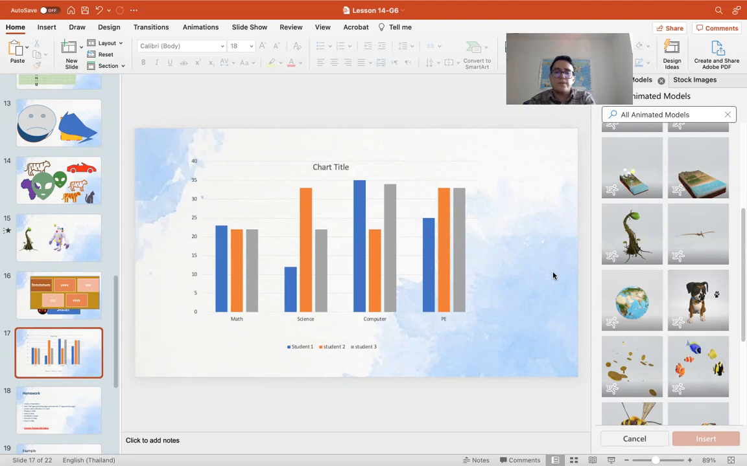And yeah, so it's a good way to compare information and to tell the difference of the different categories and different students or different topics. It's a good way to compare, as you can see, and it's a visualization, so you don't need to write too much. You can just explain from the graph.